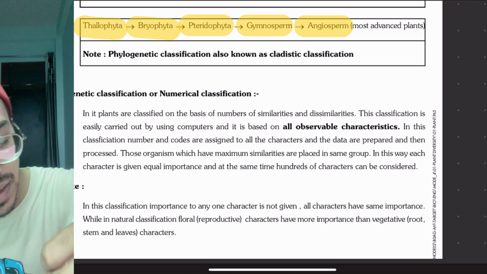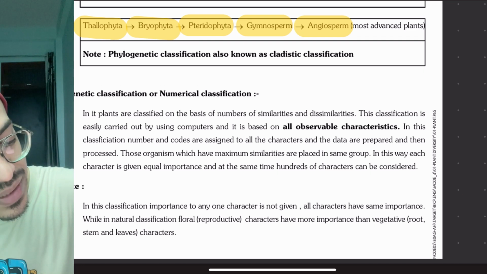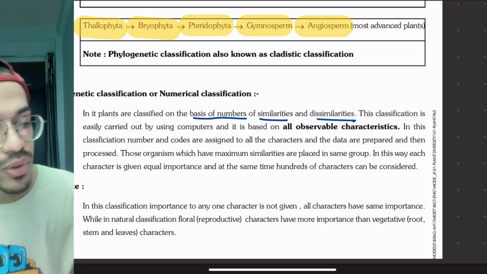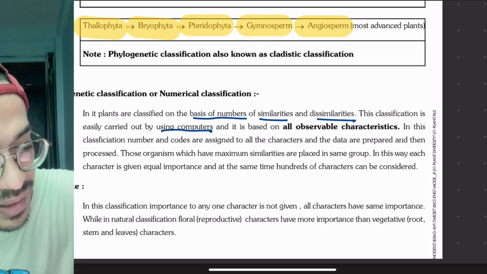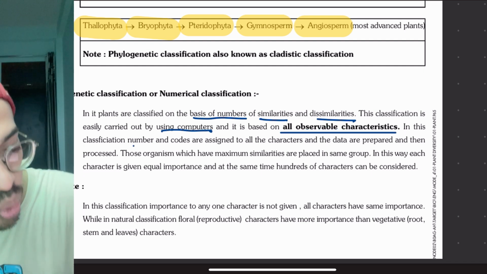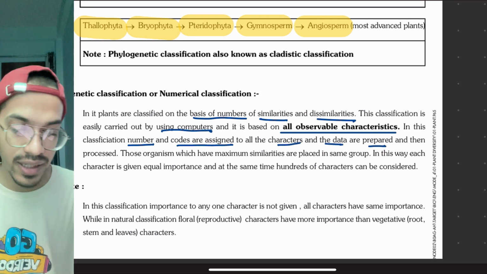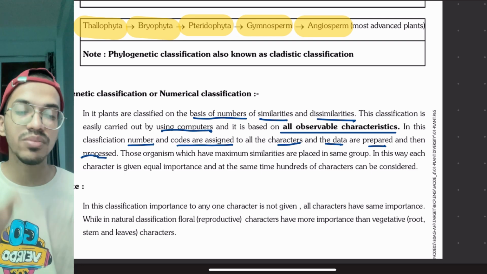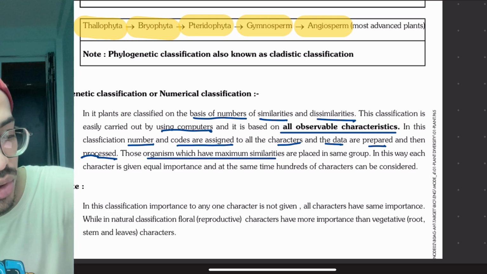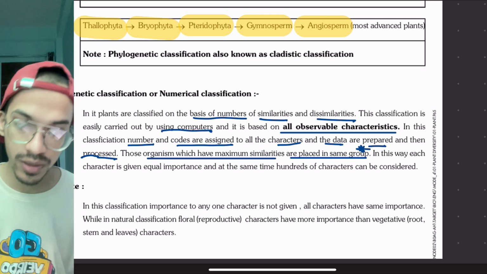So the basis is the number of similarities and dissimilarities. Using computers we put in all observable characteristics, assign numbers and codes for the characters, and the data is prepared. Once the data is prepared and processed, the organisms with maximum similarities are placed in the same groups. So this is one of the ways. I hope you have understood.